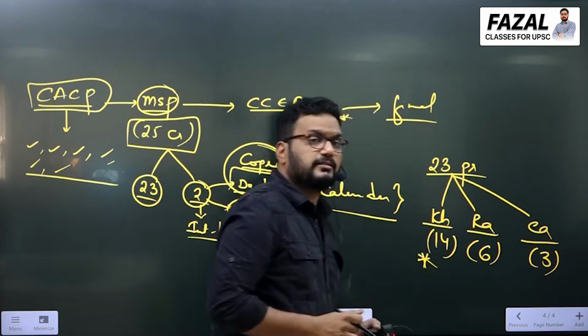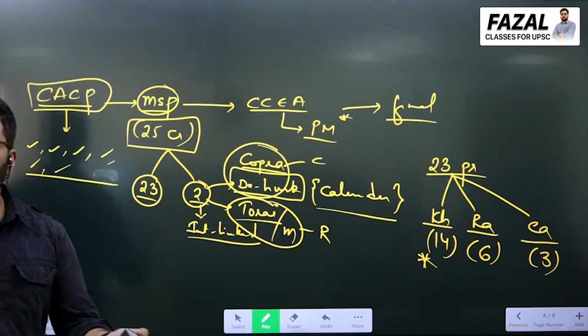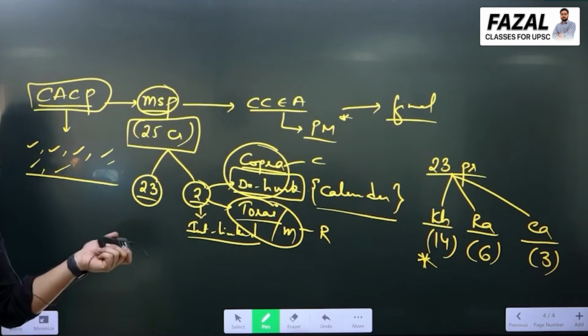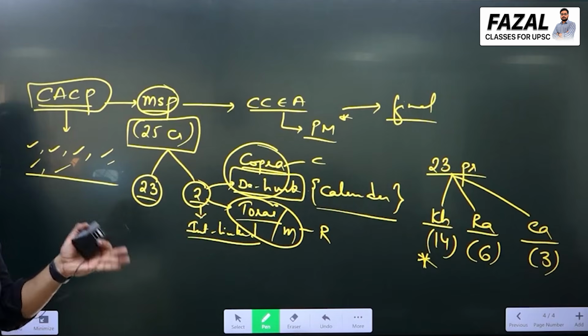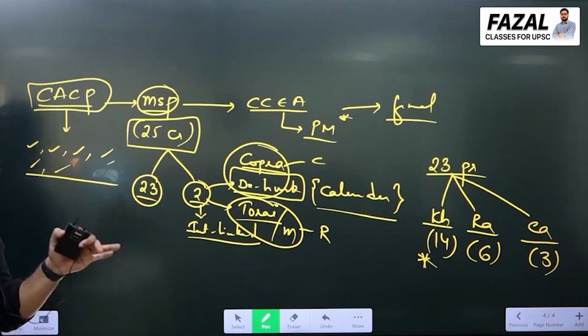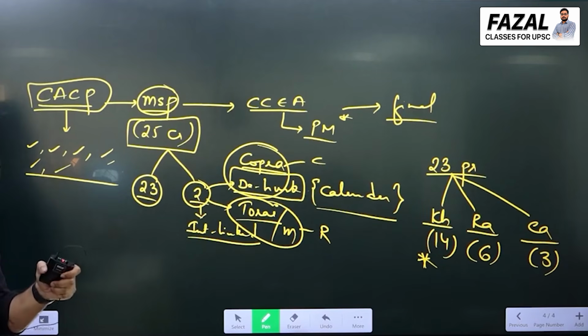This was actually asked in the exam: the number of Kharif crop prices declared by CACP, in one of the state services, TSPSC. The answer is 14. Because there are 14 prices and 14 crops for Kharif.